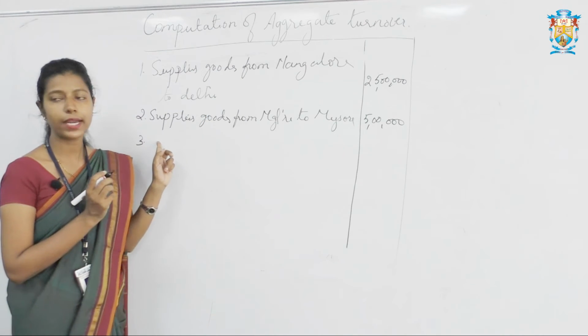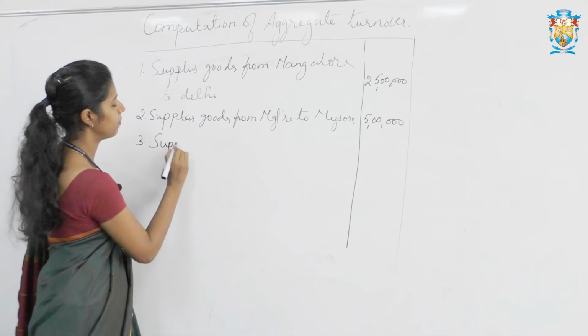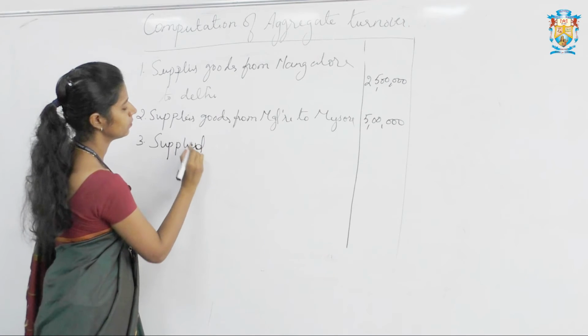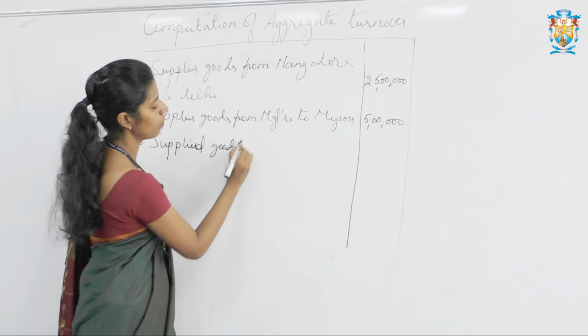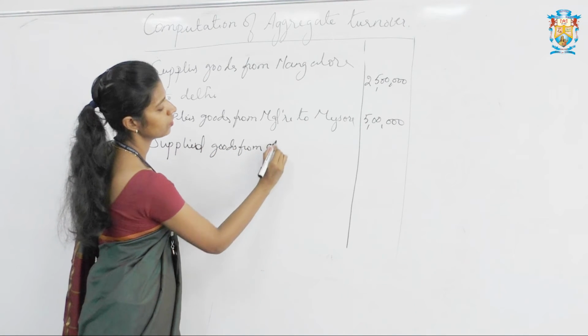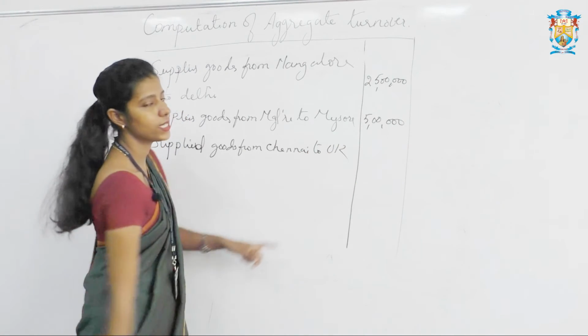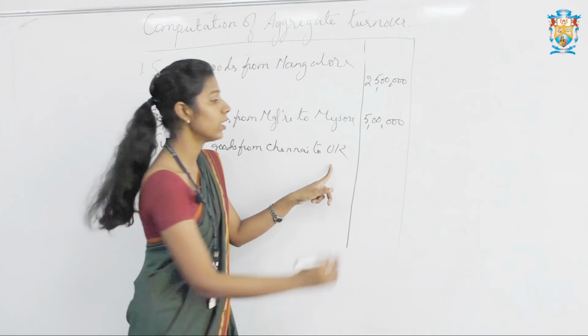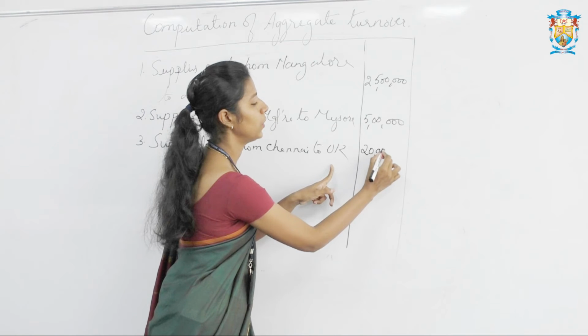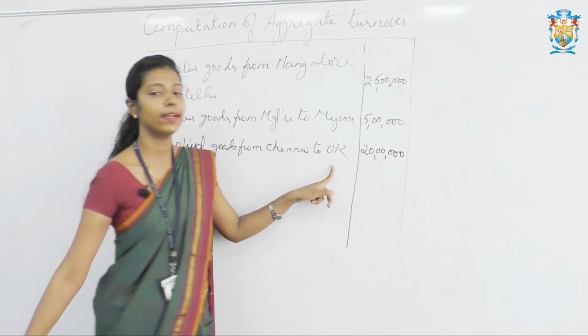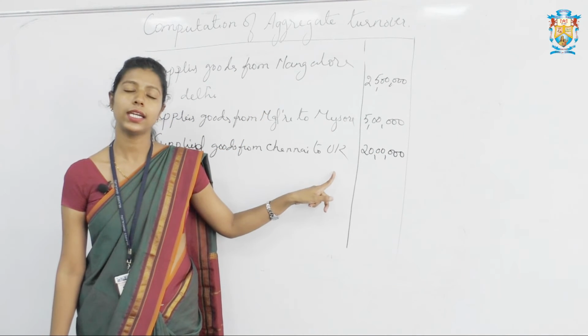The third one is supplied goods from Chennai to UK. So it is a supply, comes under aggregate turnover, and the value is given rupees 20 lakh. We have to write that for the calculation of aggregate turnover.